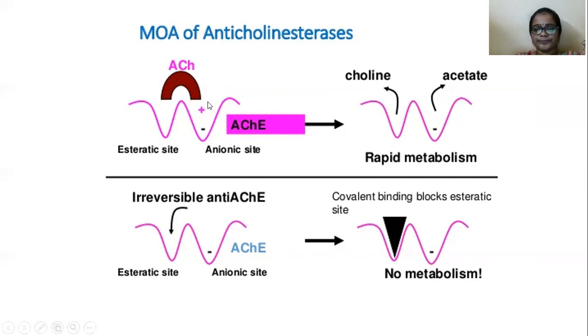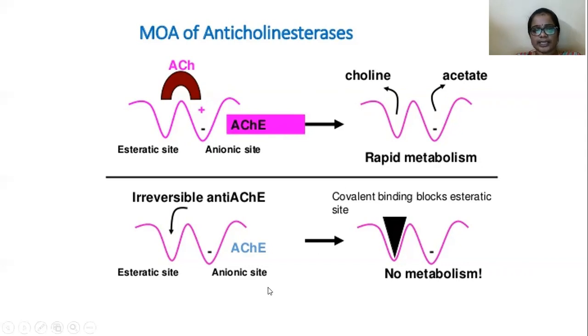So anticholinesterase drugs inhibit the acetylcholinesterase enzyme. By the inhibition of acetylcholinesterase enzyme, there is no breakdown of acetylcholine. So our anticholinesterase drugs potentiate the actions of acetylcholine.